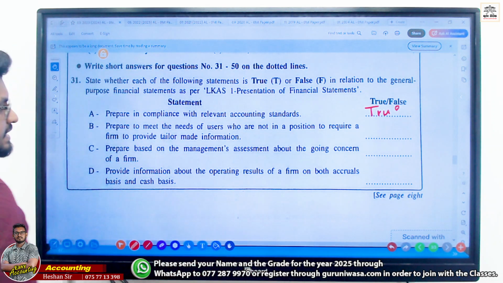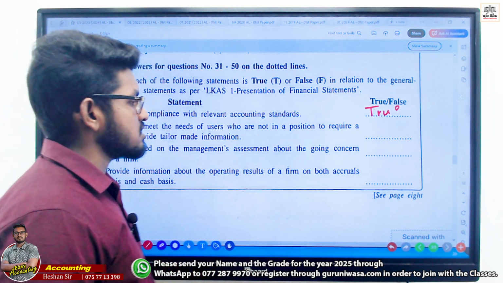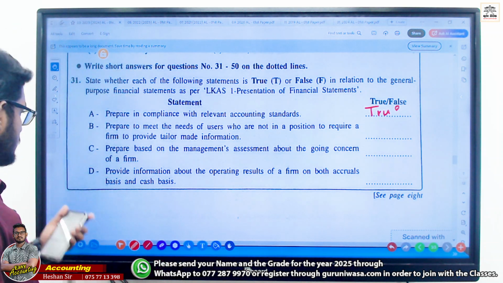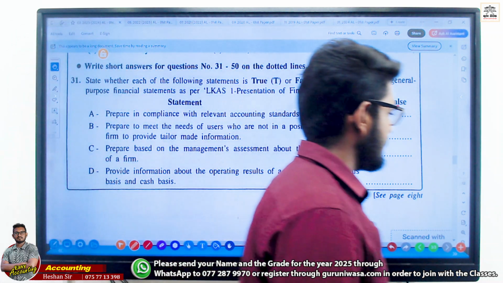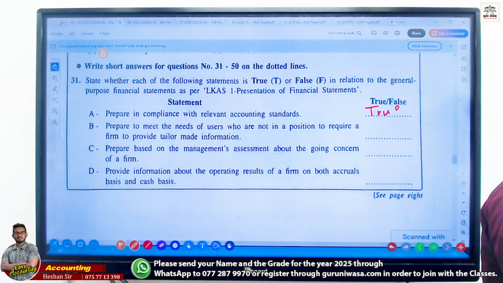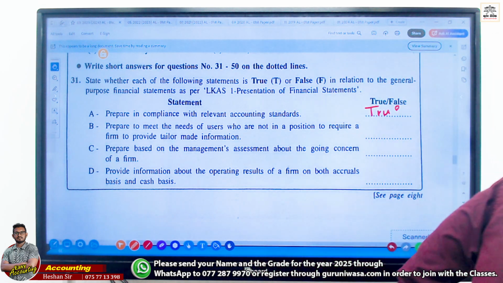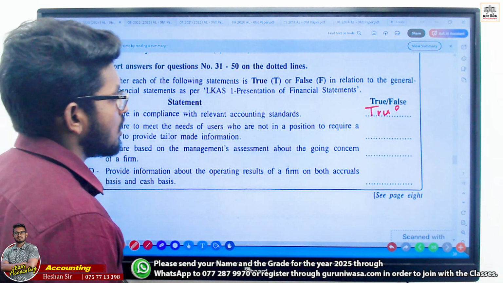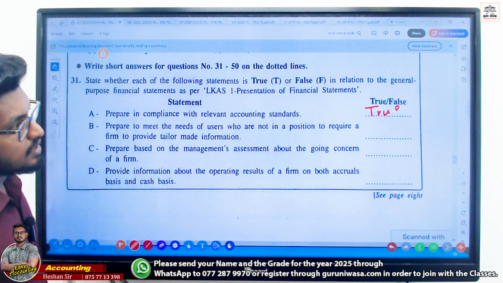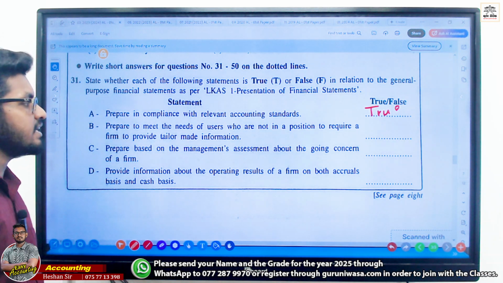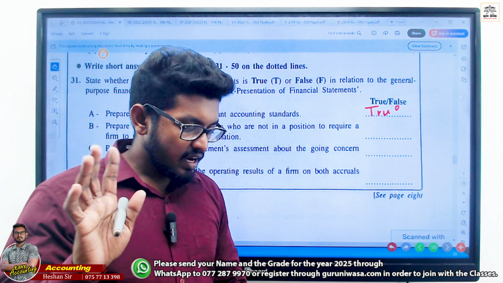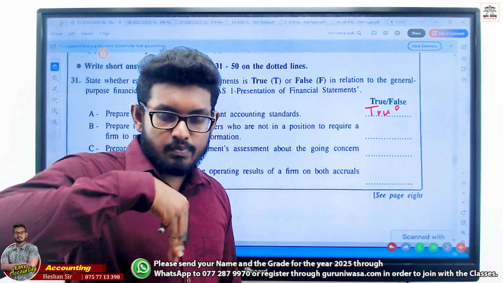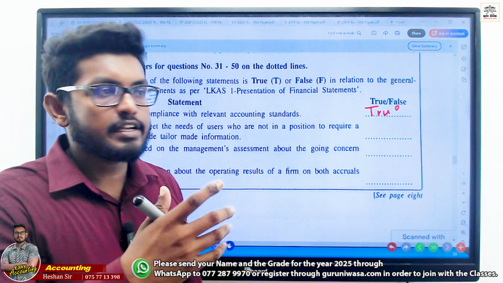Prepared to meet the needs of users who are not in the position to require a firm to provide tailor-made information, right? So in here it says prepared to meet the need of users who are not in the position to require a firm to provide tailor-made information. Business is not providing tailor-made information. Clear? Right? So they are prepared commonly for others. It's true.